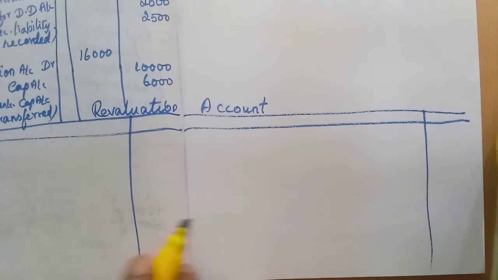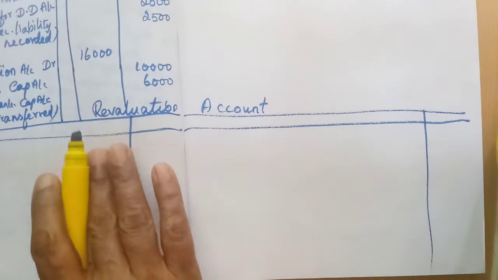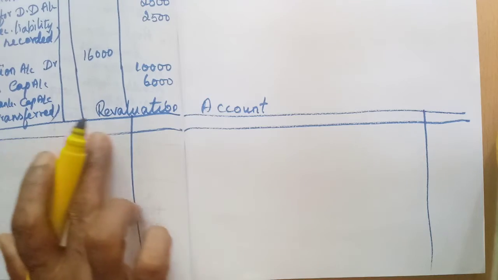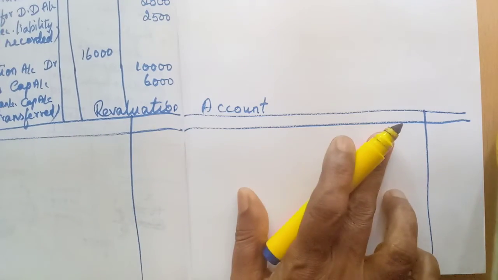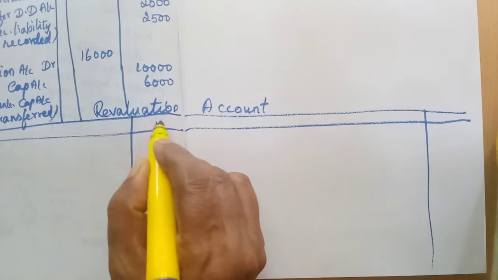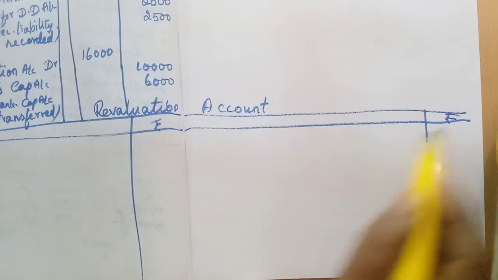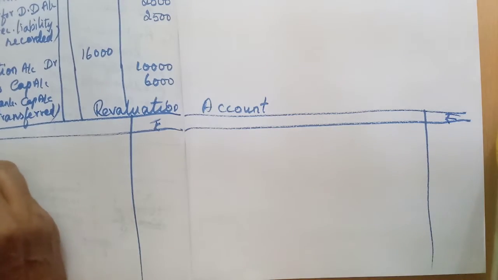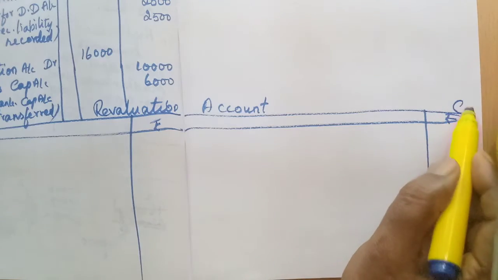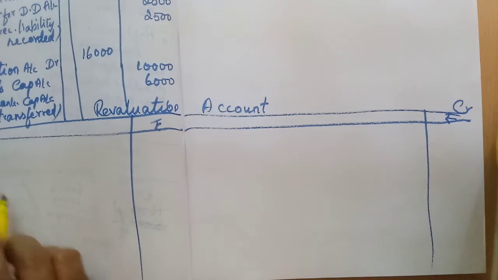When you do problems for the exam, you may not write all these particulars, day, amount, date, everything. Simply you can write rupees. Then debtor, creditor. Only this much you write and start doing the problem.